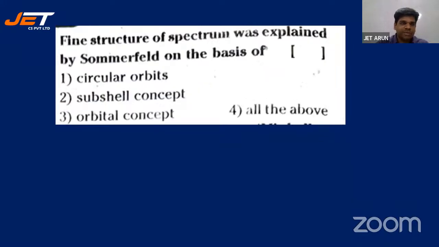Okay, let's look at the next one. Fine structure of spectrum was explained by Sommerfeld on the basis of circular orbits, subshell concept, orbital concept, all the above. Fine structure of spectrum. Okay, Monica says 1. Jessica says 3. Rachana says 4. Rati says 4.